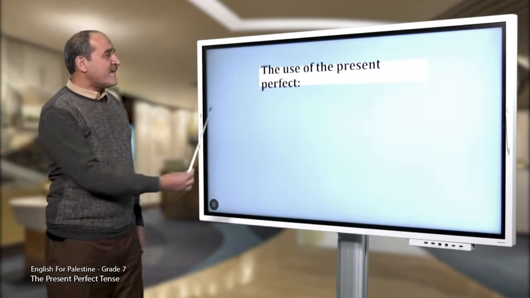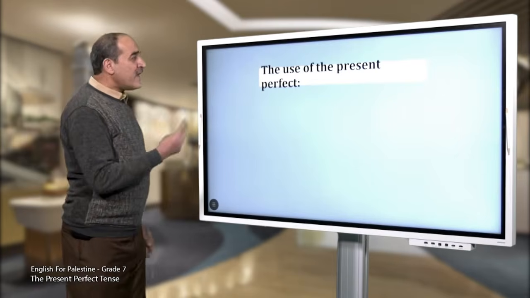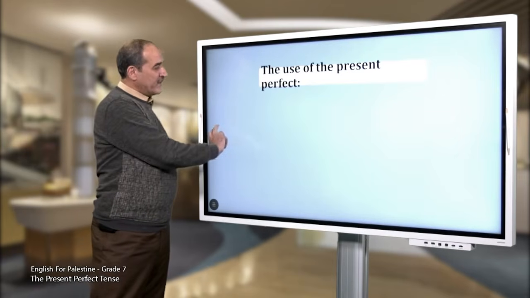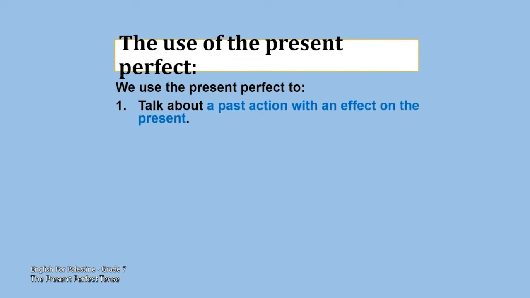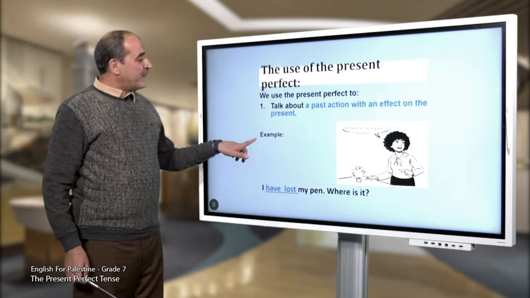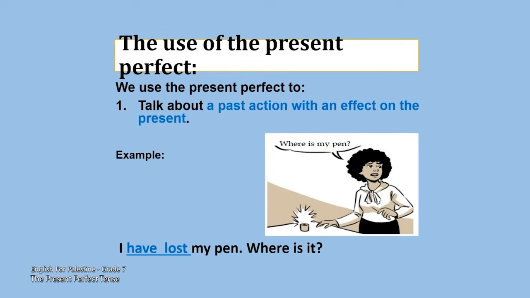Now, let's have a look at the use of the present perfect. There are 2 uses of the present perfect. We use the present perfect to talk about a past action with an effect on the present. Example, have a look at this woman. She's looking for her pen. Now, she should say, I have lost my pen. Where is it?